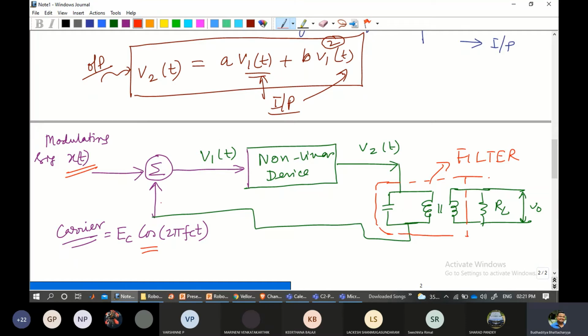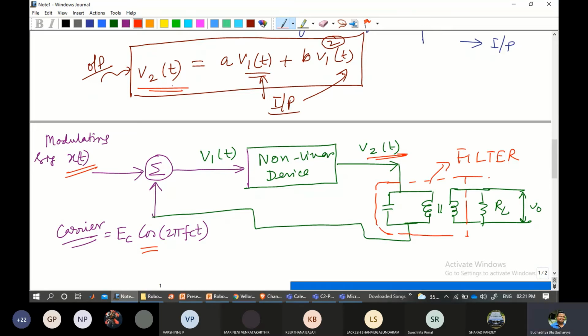After the non-linear device, V2(t) is generated, following the equation over here. V2(t) is very similar to this, so it is a non-linear relationship between V1 and V2.